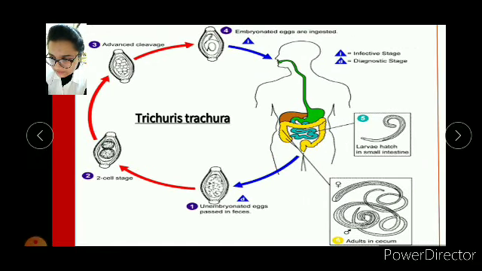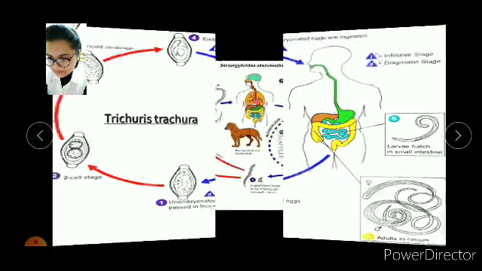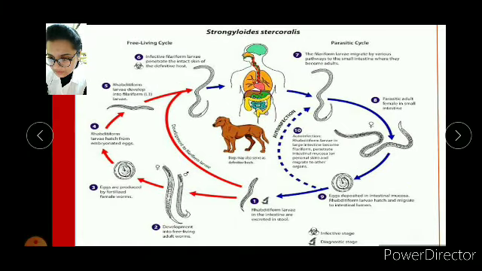Then coming to Trichuris: first of all, unembryonated eggs are passed in the feces, and in the two-cell stage advanced cleavage happens. Embryonated eggs are ingested, and then the larvae hatch in the small intestine. Okay. Then Strongyloides stercoralis. In this case, dogs are main mediators of this infection. Rhabditiform larvae in the intestine are excreted in the stool, and they become infective.